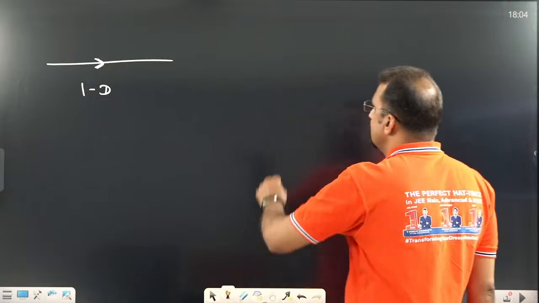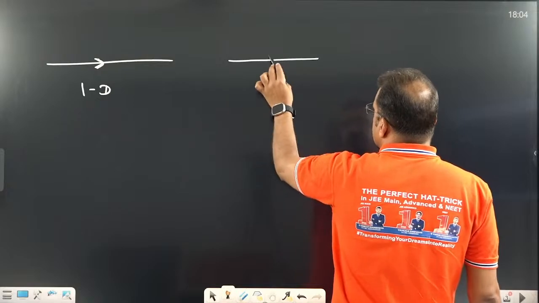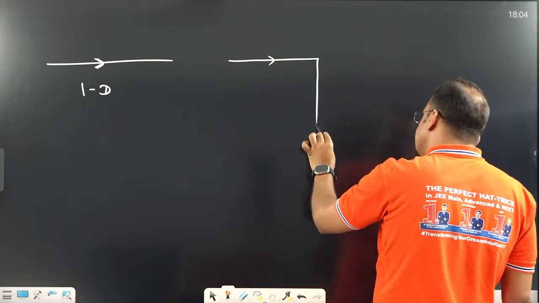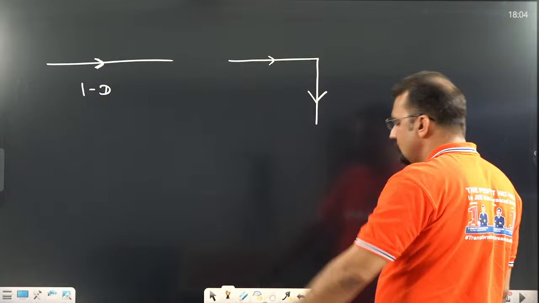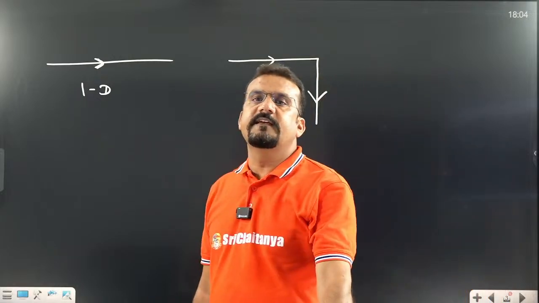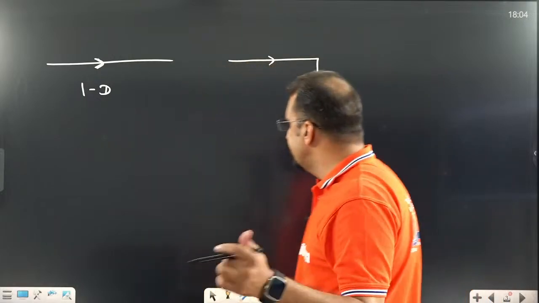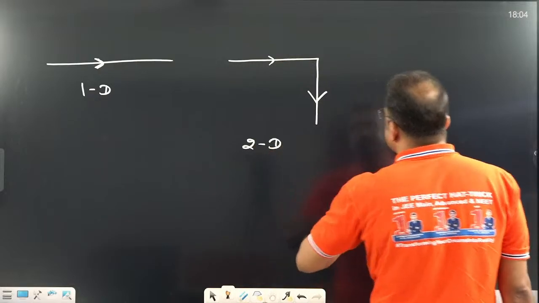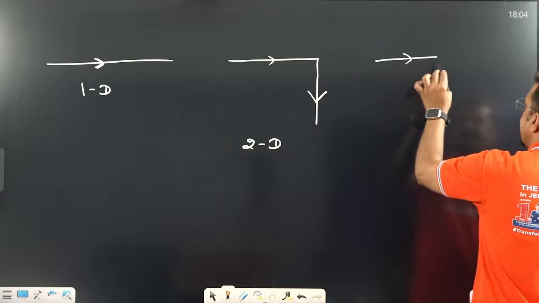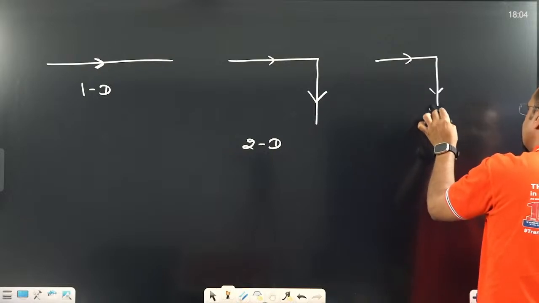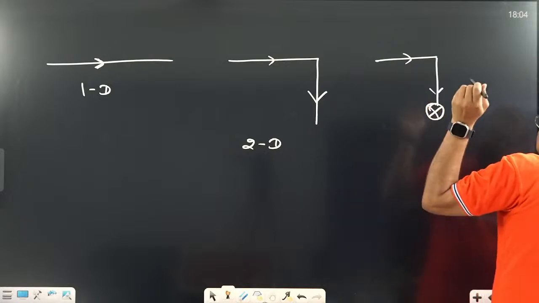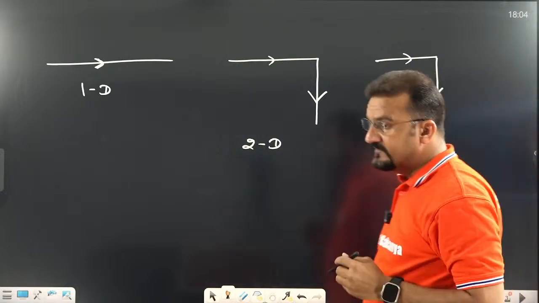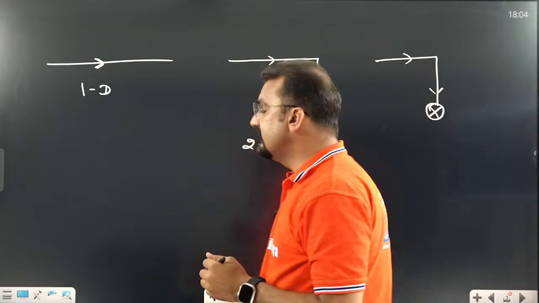Now, if the body is moving in this direction and after that, let us assume it turns in this direction, it requires two axes, the x-axis as well as the y-axis. That's why this is called 2D motion. And 3D also, you know: if a body is moving like that, and after that, let us assume there is one axis, downward or upward, so this is a 3D axis, so this is 3D motion.